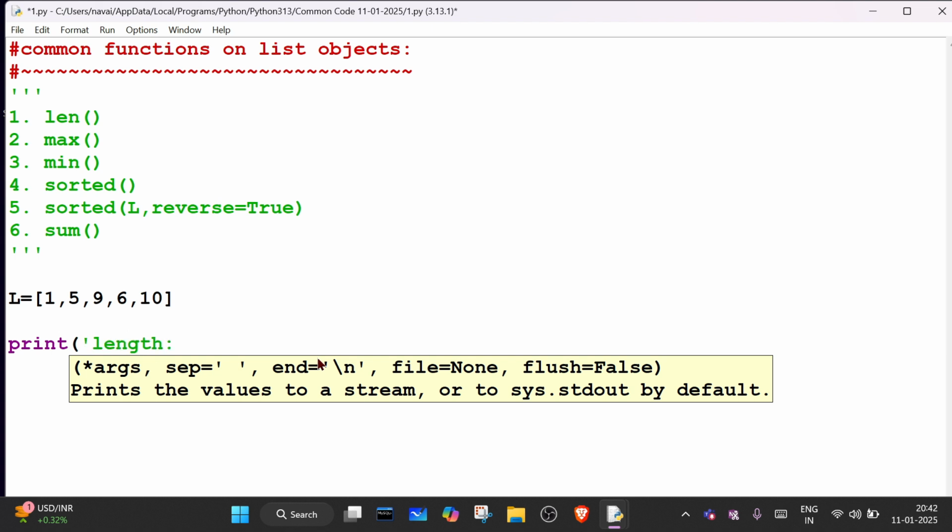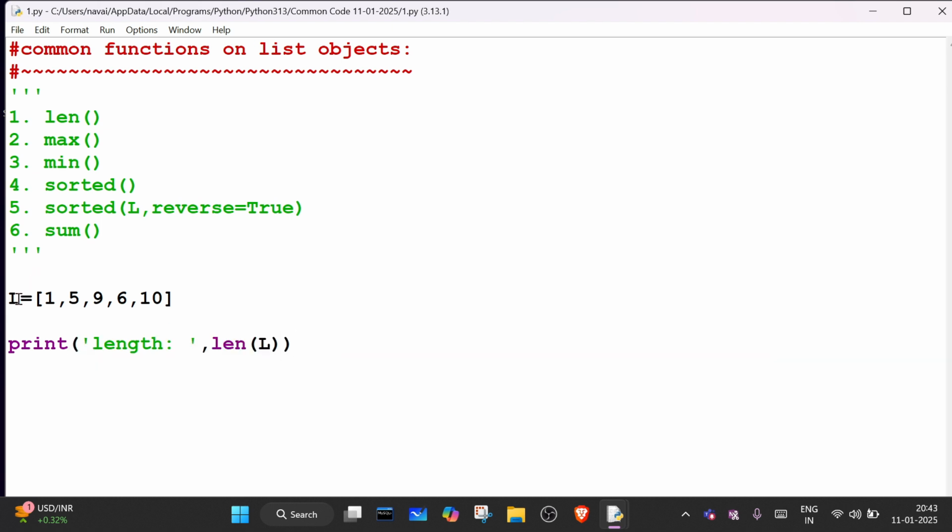Yes, so I can find the length of this list. How can we find it? Just write len, and inside the len just write the list object. L is the list object, and it will return the length. So what will be the answer of this? How many elements are there? 3 and 2, 5. So it will return 5.